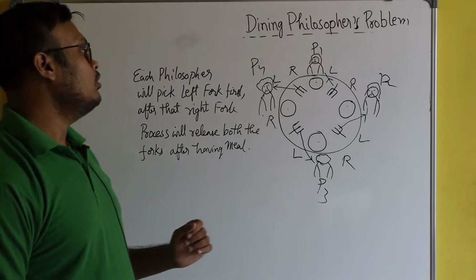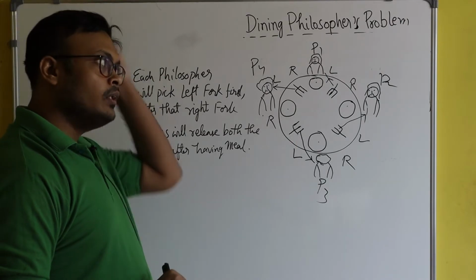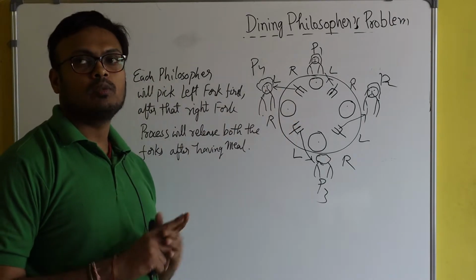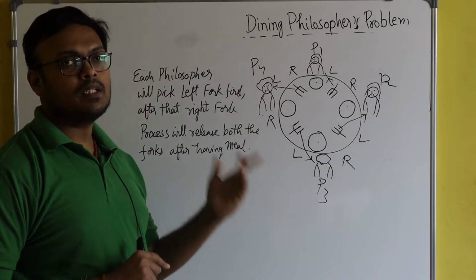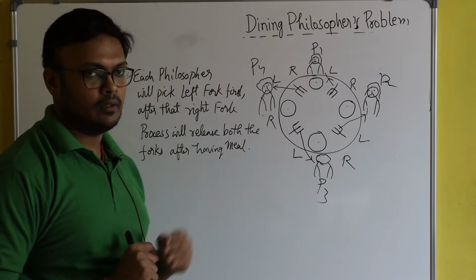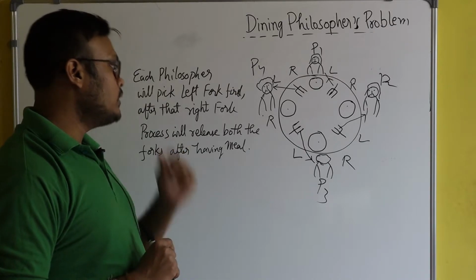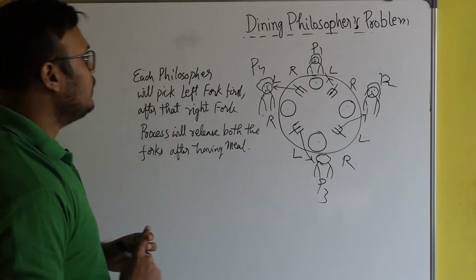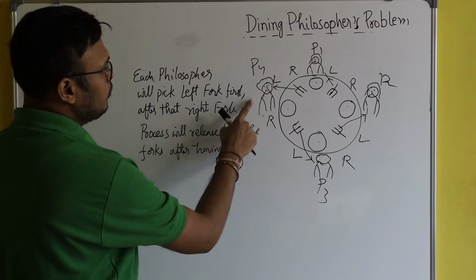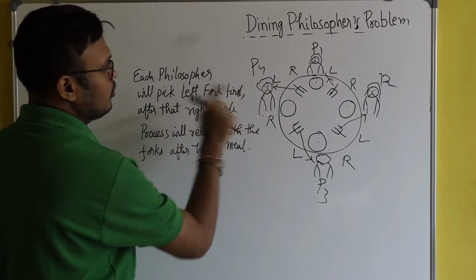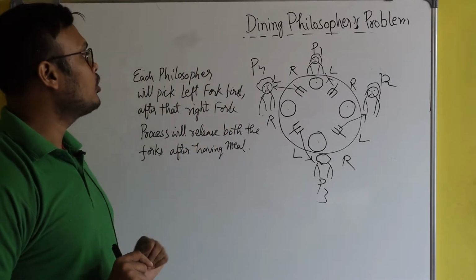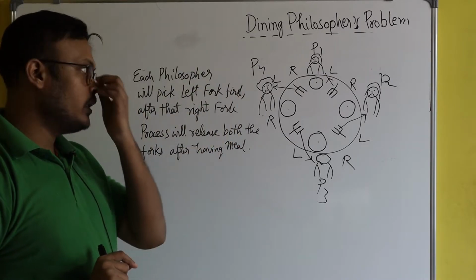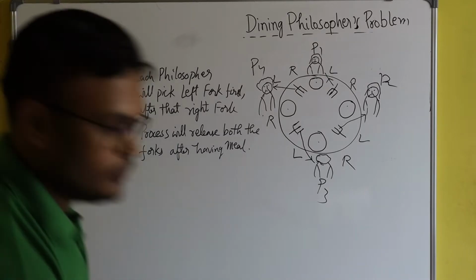Okay. So now, what is the solution to this problem? Because all are in a deadlocked state. What is the solution to this problem? Just think. You see here, if I change the rule for philosopher P4, then what will happen? Let's change the rule for philosopher P4. You see what will happen.